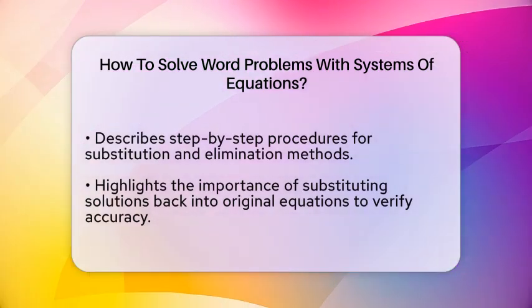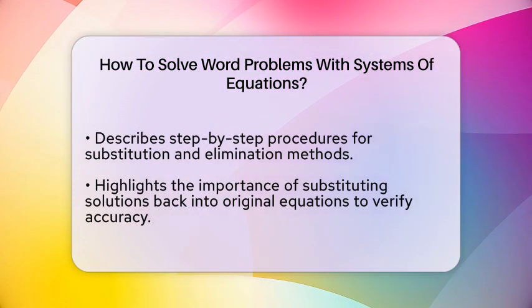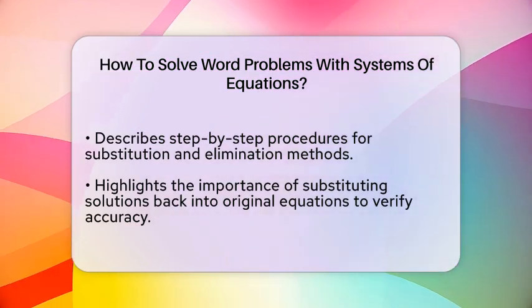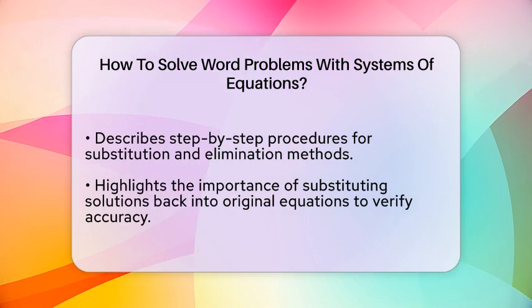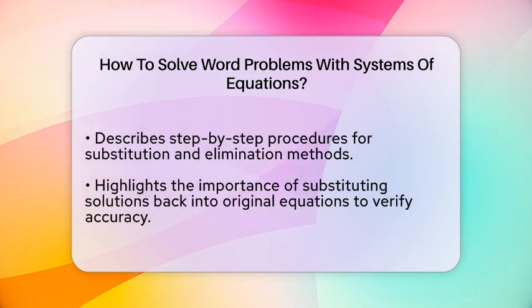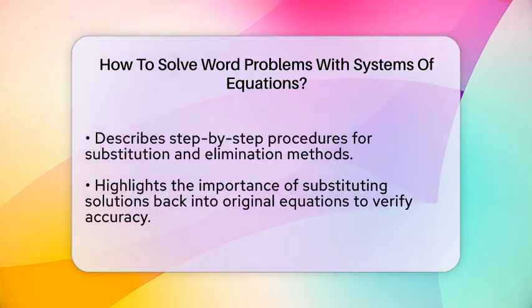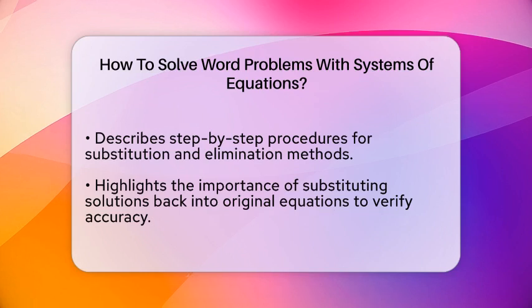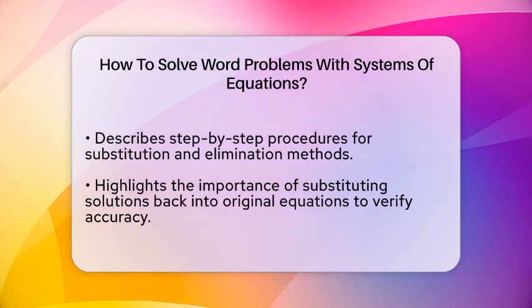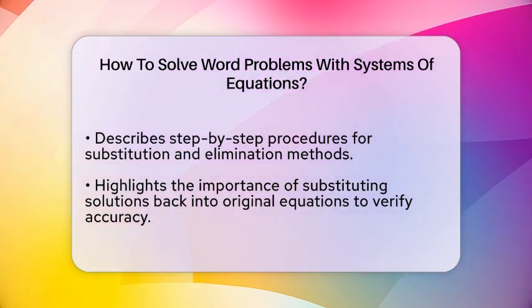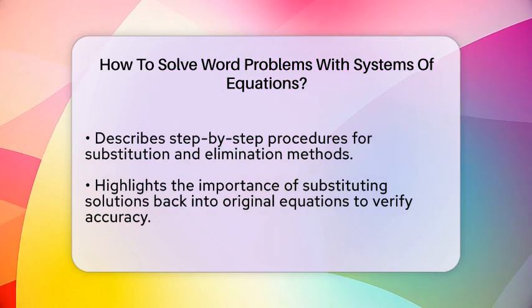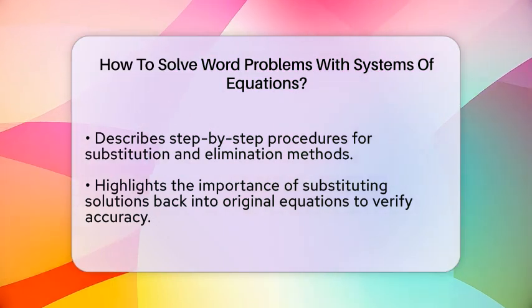Once you pick a method, do the math step by step. For substitution, solve one equation for x or y, then replace that in the other equation. For elimination, multiply the equations if needed to align the coefficients, then add or subtract to find one variable. After that, substitute back to find the other variable.